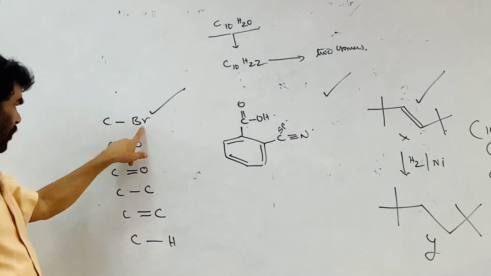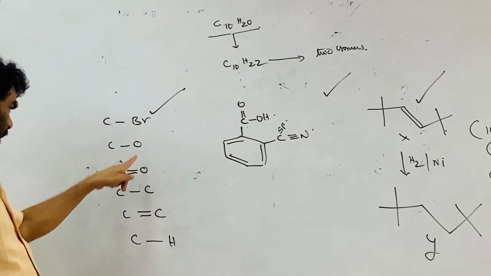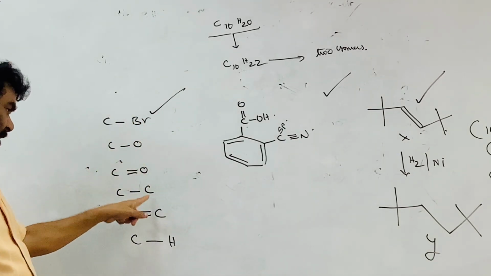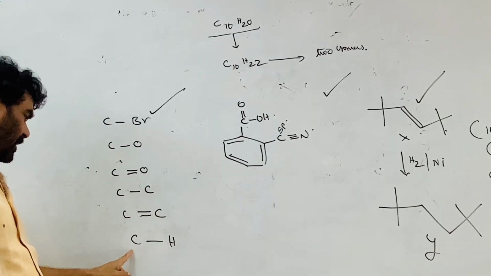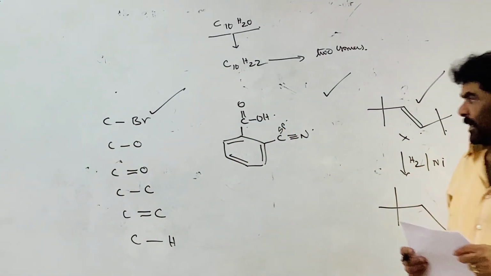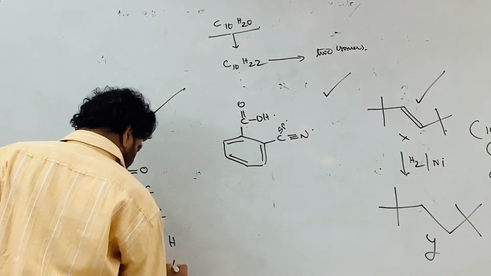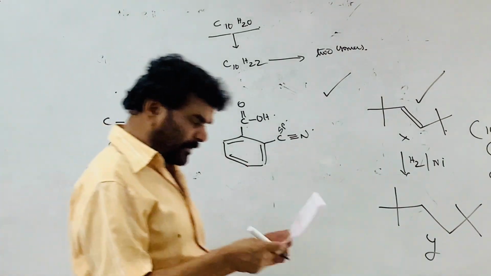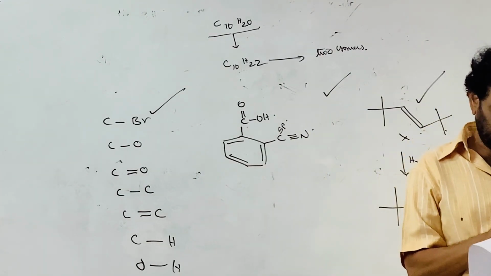Next, so bromine, size I am talking about the size. Bromine, oxygen, carbon carbon single bond, carbon carbon double bond, carbon hydrogen single bond is the least. That is OH bond. One more bond is given, O and H bond. You check up, B is correct. B is correct.